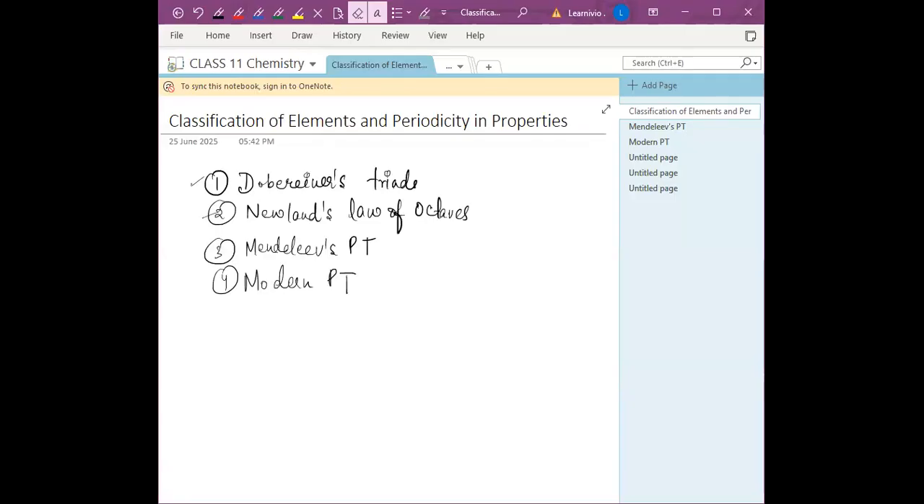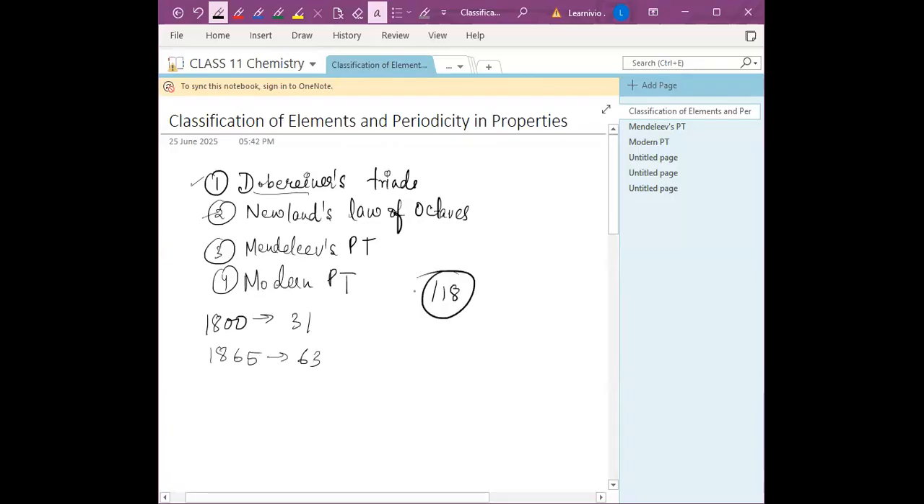At that time, in 1800, at the time of Dobereiner, 31 elements were known, right? And by 1865, more than 63 elements were known. Okay, but till now there are 118 elements known, right? With such a large number of elements, it is very difficult to study individually the chemistry of each and every element, right? तो सबकी एक chemistry हम पढ़ेंगे तो बहुत ही difficult होगा.